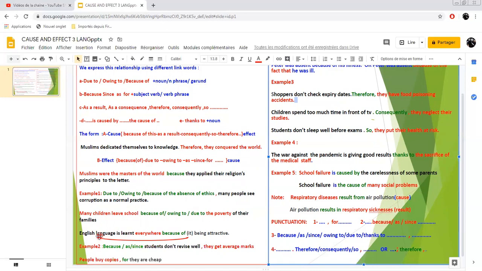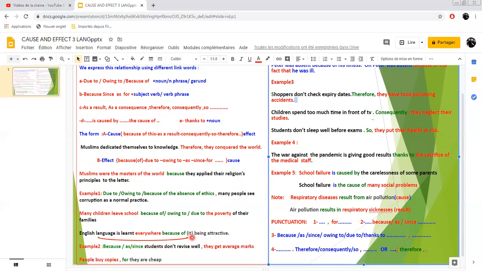In this sentence here, English language is learned everywhere because of it being attractive. Of course, we can say because it is attractive, because of its attractiveness, but we can say because of it being attractive. And since we have the same subject in the two parts, English language and it, we omit the subject before the ing form.